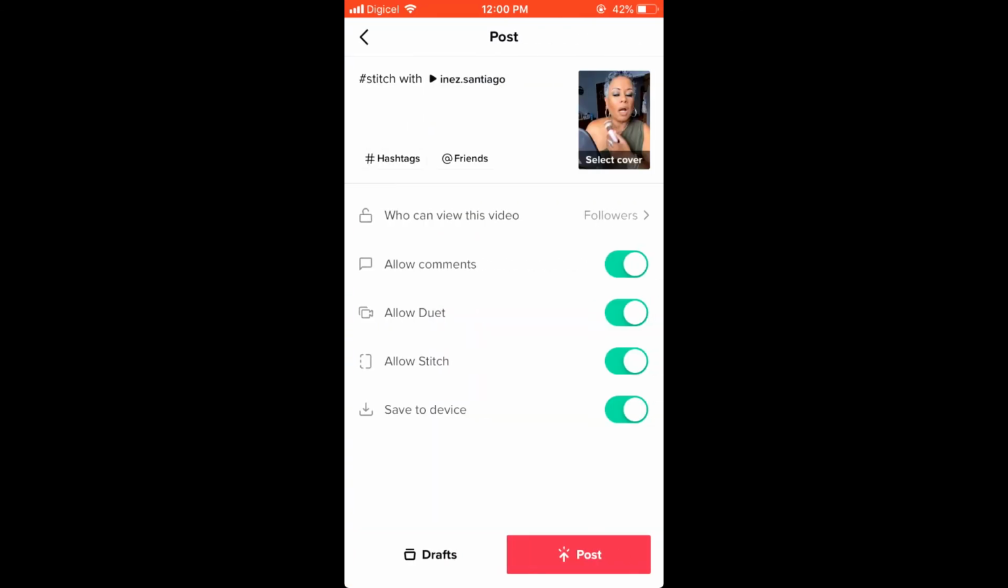And then you touch the sticky, and that's it. And then you'll click on next and post it.